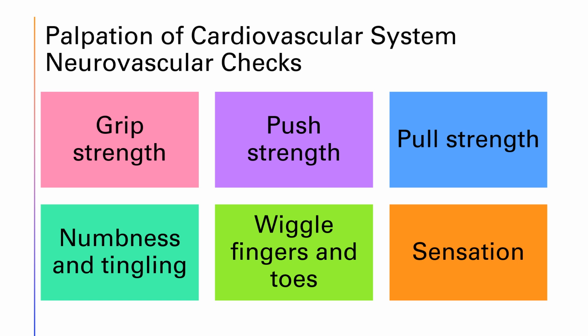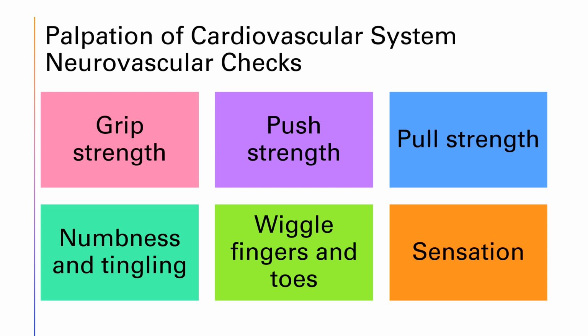Neurovascular checks can technically be part of the musculoskeletal system and or the neuro system, but we do the check at the same time we check pulses and cap refill, so I'm going to include it here. When we check the neurovascular functions, we're checking each extremity for grip strength, push and pull strength, and asking if the patient has any numbness or tingling in their fingers or toes. We also have them wiggle their fingers and toes to make sure they can move them, as well as checking to make sure they have sensation in their feet.